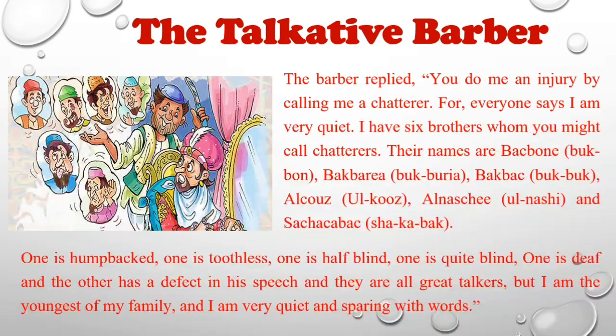Another was deaf, unable to hear, and another had a defect in his speech, a speaking problem. But out of all these defects, all are great talkers. And the barber said that he was the youngest of his family, the last brother, and everybody said that the barber was very quiet and sparing with words.